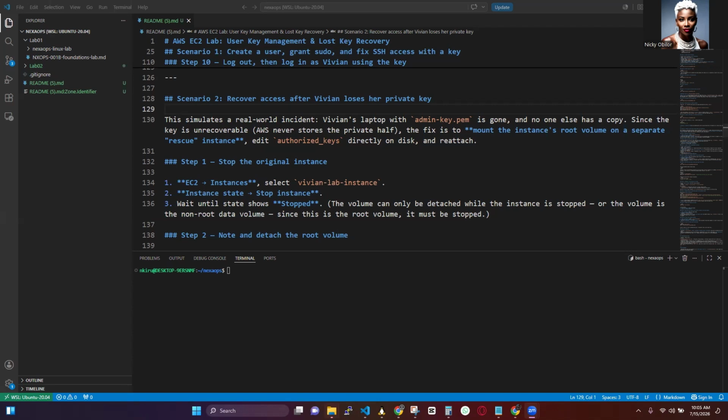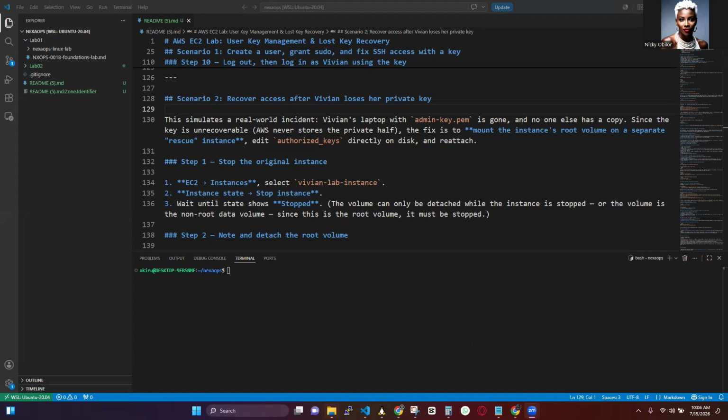Absolutely not. So in today's lab, I'll show us one of the recovery techniques that cloud engineers should know and usually use, and we'll recover access to this EC2 instance using the EBS Volume Swap technique. So this is a real-world incident response procedure. Remember, we try to simulate real-world tickets when someone loses their SSH key. And by the end of this video, you will understand how to recover access without rebuilding your server or losing any data. Okay, so let's get started.